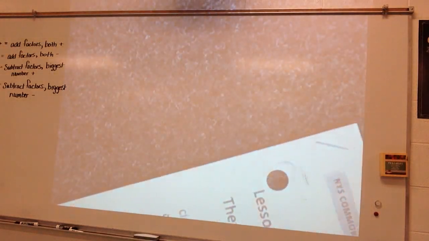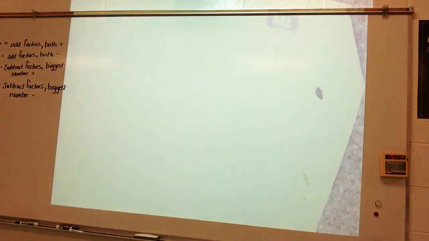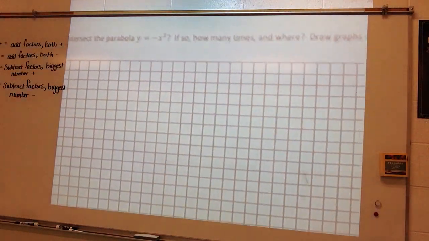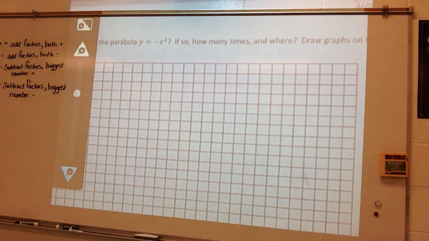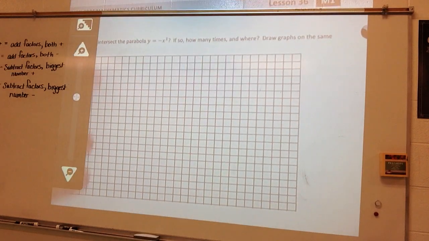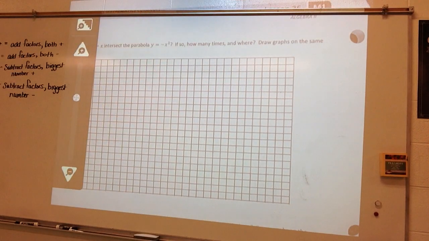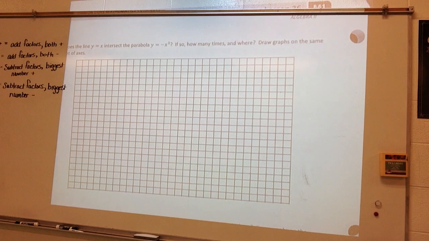So let's go on to number 2. Let me back my camera out just a little bit. It says, does the line y is equal to x intersect the parabola y is equal to negative x squared? If so, how many times and where? Draw a graph on the same set of axes.